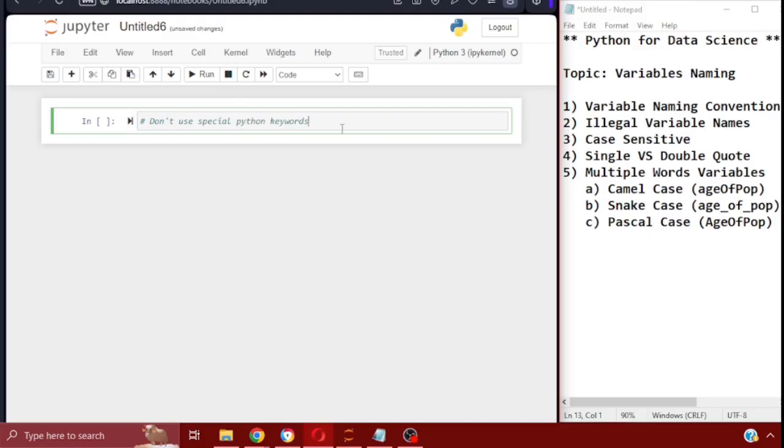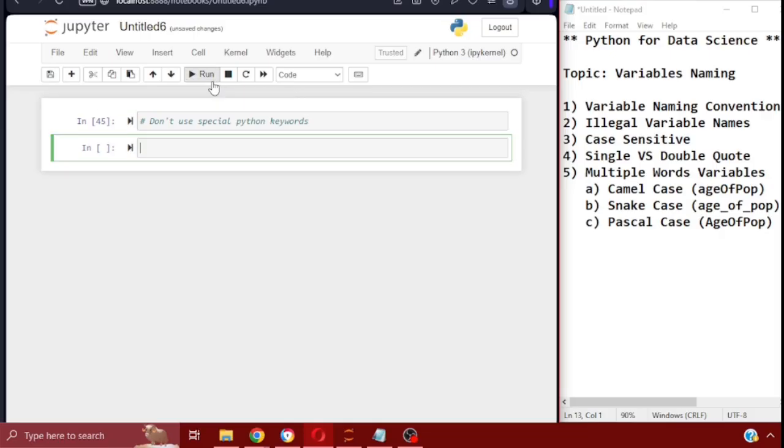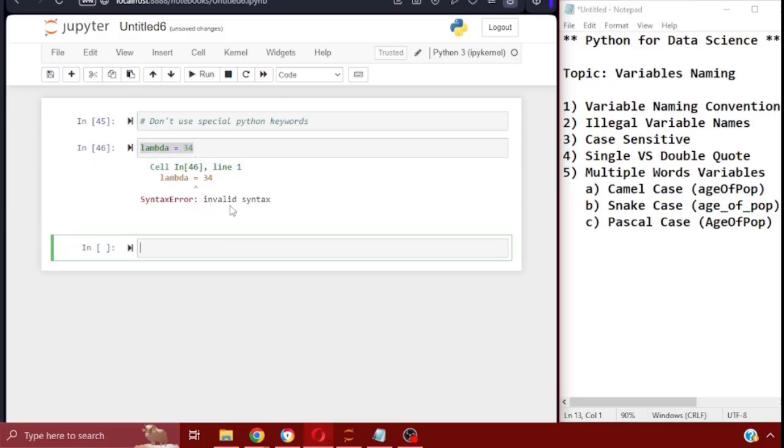The special Python keywords are things just like, for example, lambda, right? So if you put lambda, let's say, and you put a value, lambda as a variable name is going to run into a problem and say invalid syntax, because lambda is a special Python keyword that you cannot use as a variable name.